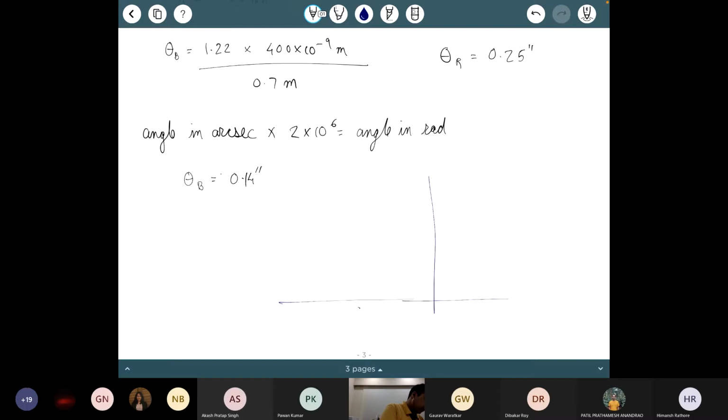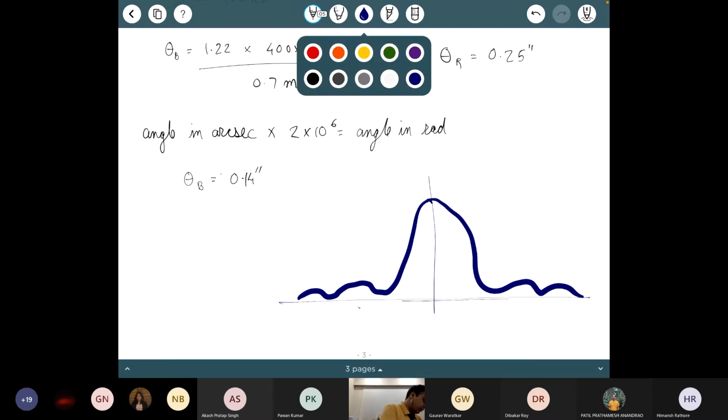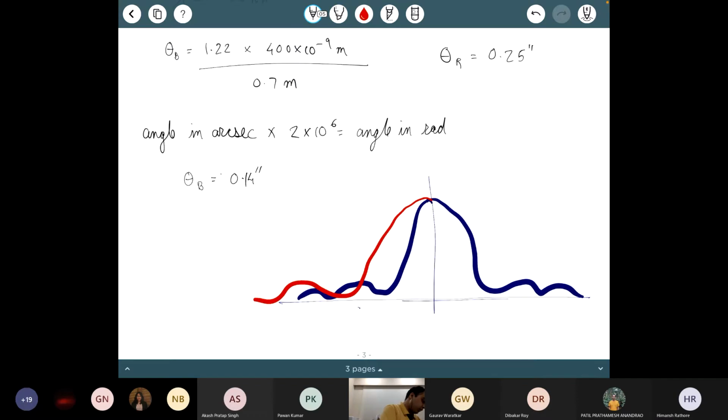suppose I have a star right here on my axis, and the blue light is going to give me a pattern which is going to be like this. Whereas the red light that I get from the same star is going to give me a much wider pattern. So the sharpness of your image is going to be some average sharpness because you are getting light from all wavelengths, and that is going to get combined into your image.